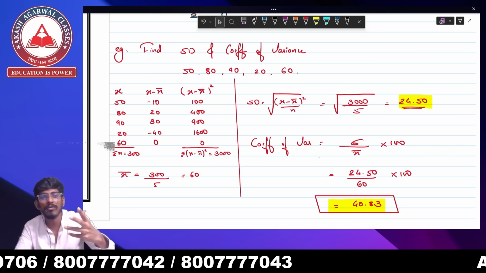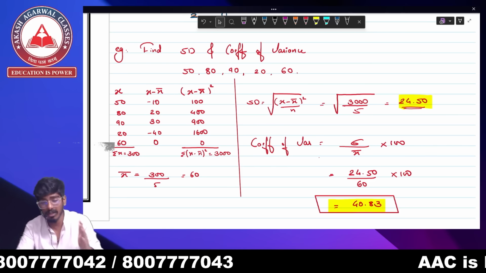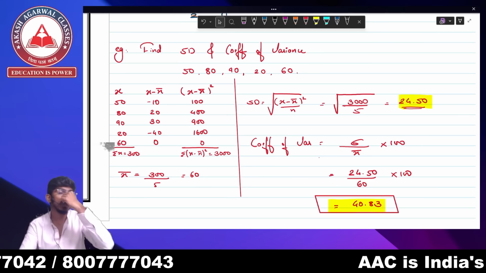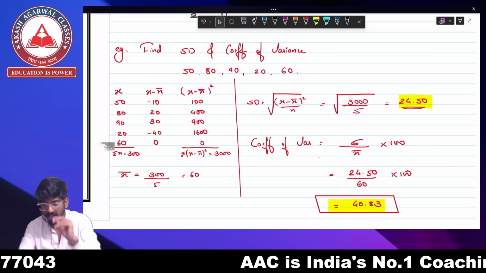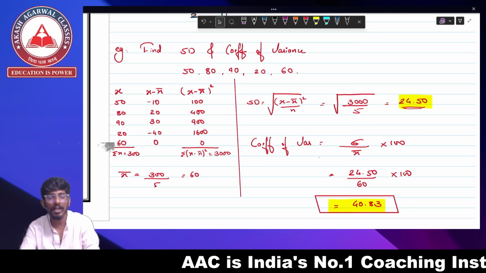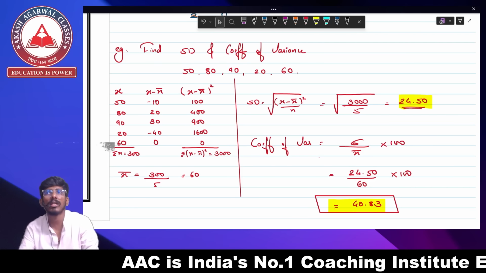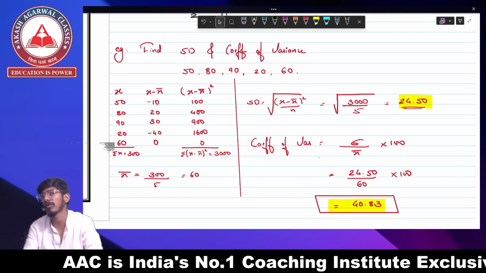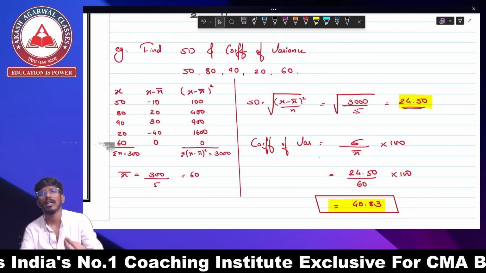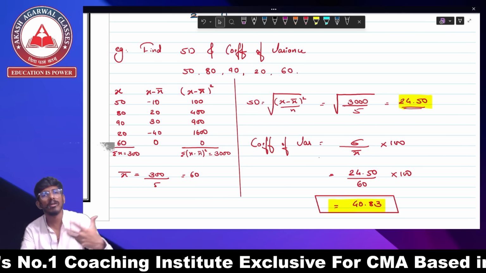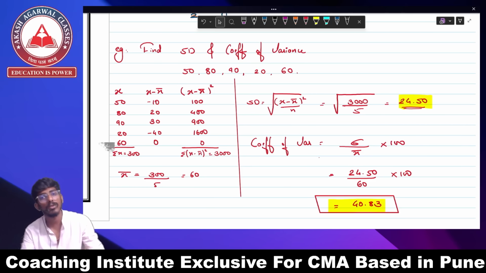The chapter is for 6 to 8 marks. The chapter is very easy. The only reason students don't attempt this chapter is that it is very lengthy. There are many formulas, but if you learn the formulas, it is not a big deal.